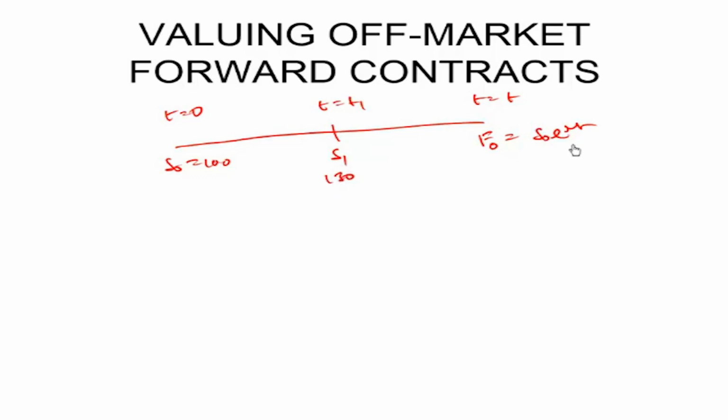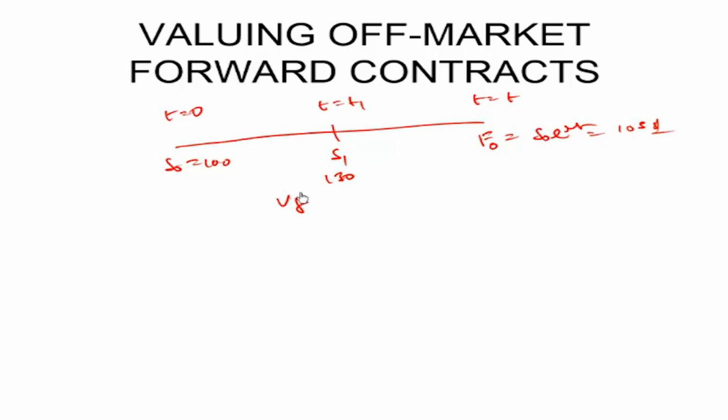We already entered the contract at S0 e raised to power RT. Let's assume this price was $105. And that's the value at which they entered the contract. Now 3 months have passed, or a time t equal to t1 has passed. Question is, compute the value of the contract to either counterparty. Compute the value to the long or the value to the short.